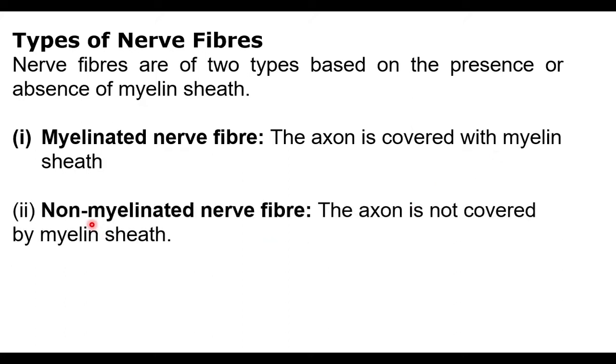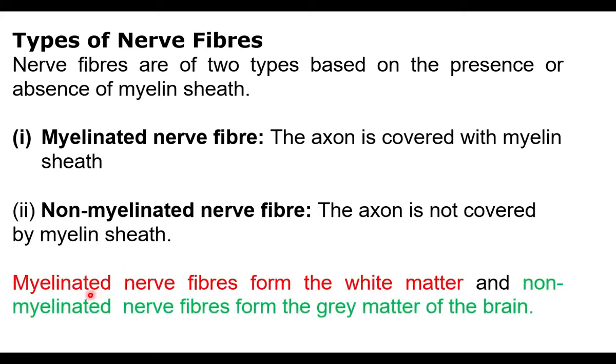Non-myelinated nerve fibers: in this case the axon is not covered by myelin sheath. They are gray in color. Myelinated nerve fibers form the white matter of the brain, and non-myelinated nerve fibers form the gray matter of the brain.